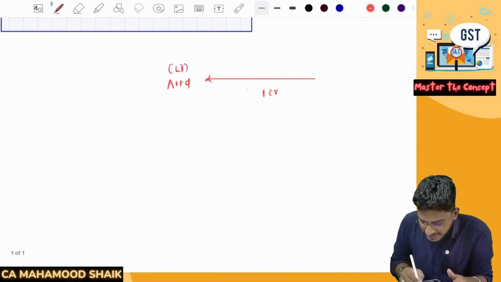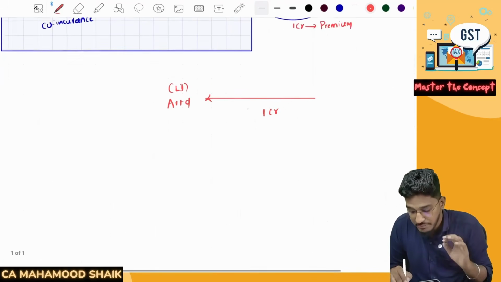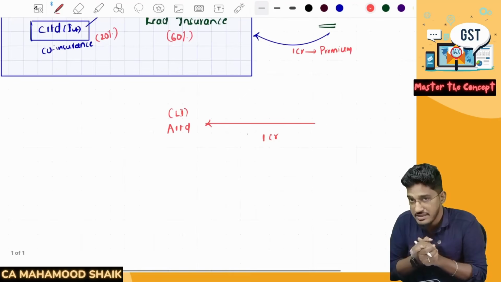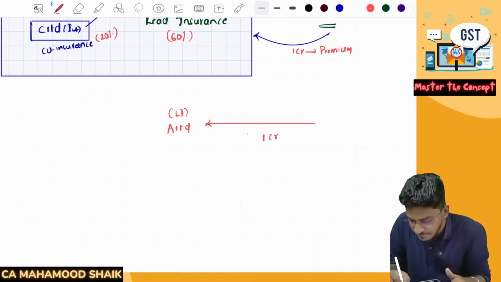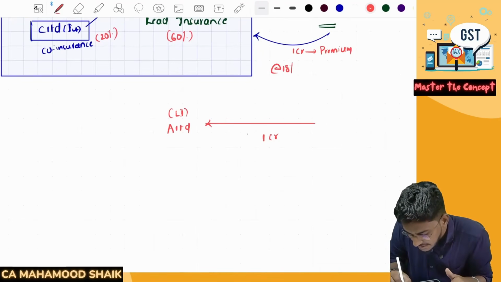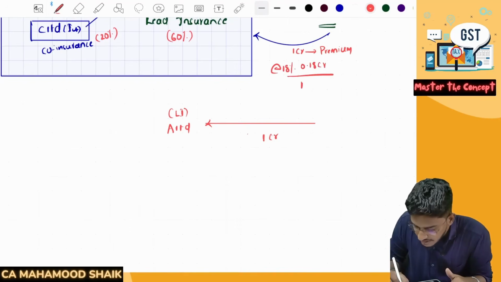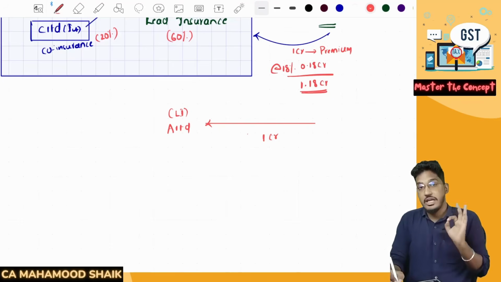all of it. See, this 1 crore rupees of premium, once again, is a transaction. This is a supply activity. This will fall under GST. Say, for example, 18% is the GST, which will come to 0.18 crore. Totally, 1.18 crores is the premium amount, including the GST.